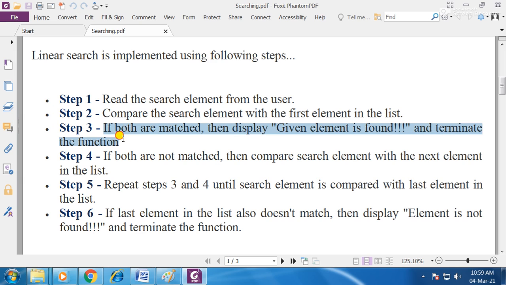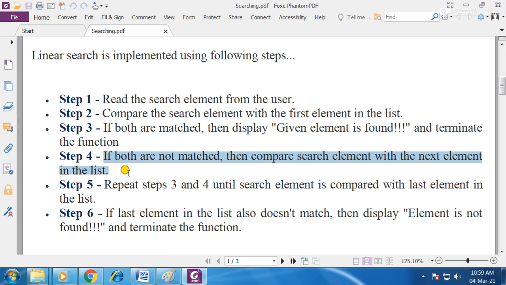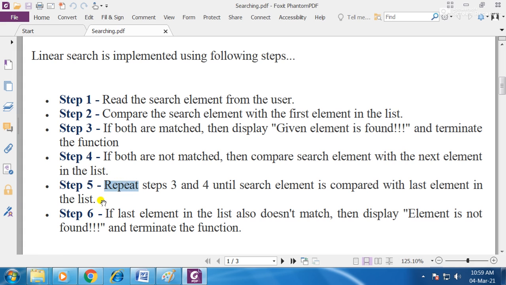Step three: if both match, then display that the given element is found and terminate the function. Step four: otherwise, if both elements do not match, then compare the search element with the next element in the list. Step five: repeat steps three and four until the search element is compared with the last element in the list. If the last element in the list also doesn't match, then display element is not found and terminate the function.